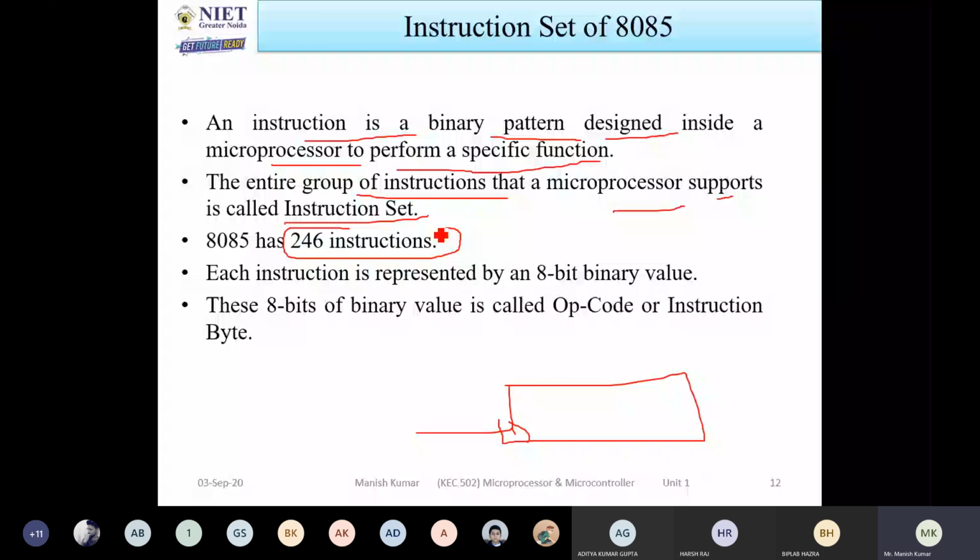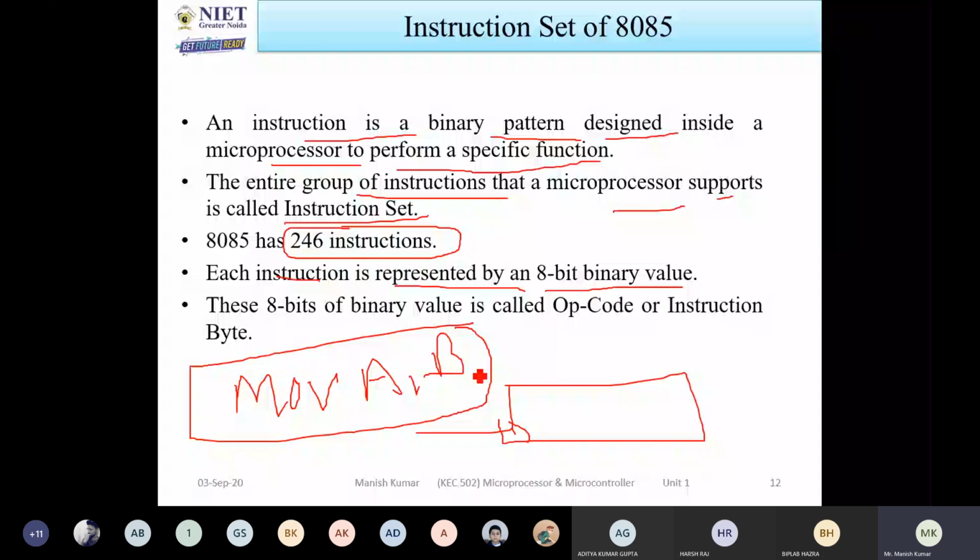Let us consider I am writing MOV A, B. In the memory location you cannot see MOV A, B; it is stored in binary form, but it is always shown as a hex code.